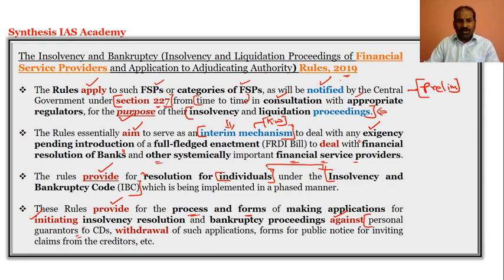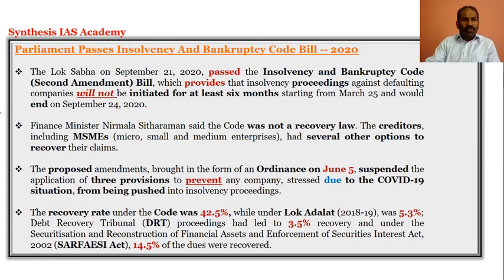Please do understand, it is not only for the debtors but also for those who have guaranteed the person who has taken the loan, and it also covers the withdrawal of such applications.